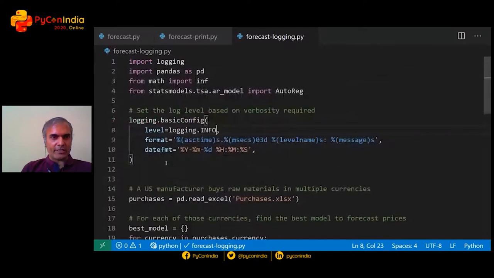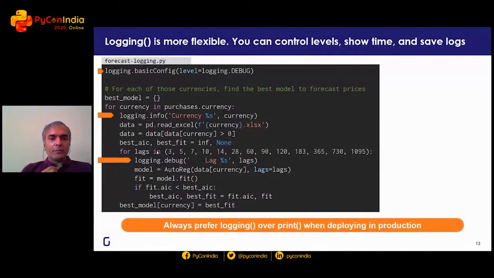And that's a feature that the logging library provides by default, where you can specify a format and a date time specification. But another reason why I always prefer logging over print of any kind when deploying in production is that it's very easy to rewrite it to log files. It's not just when running it live that we want to see what happened in production. We usually want to save the results elsewhere too. So that's the next logical step. But remember, we still don't have a percentage completion.